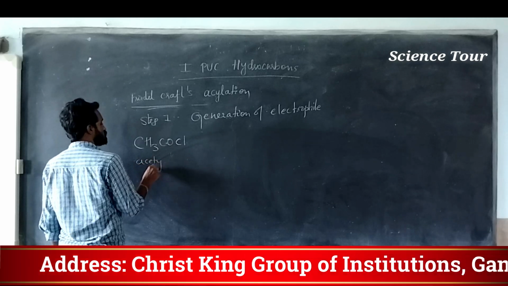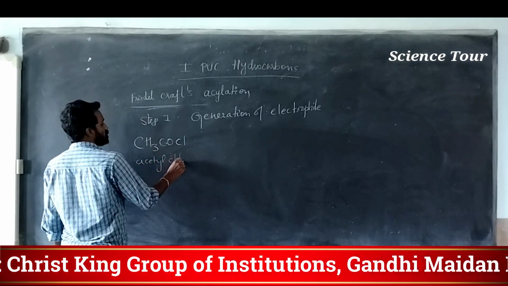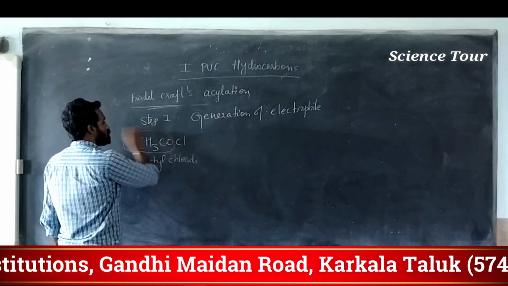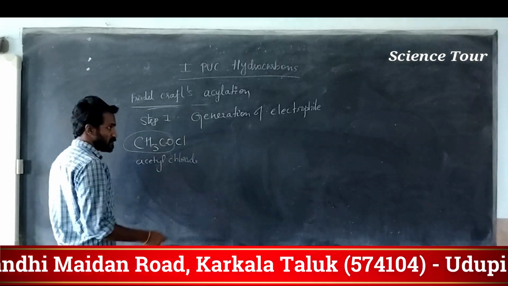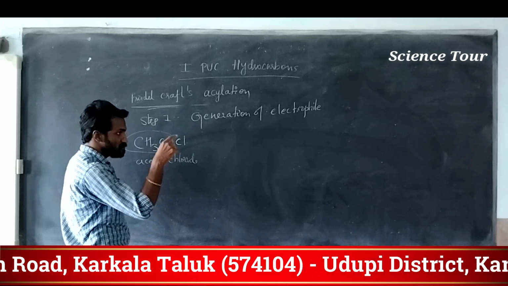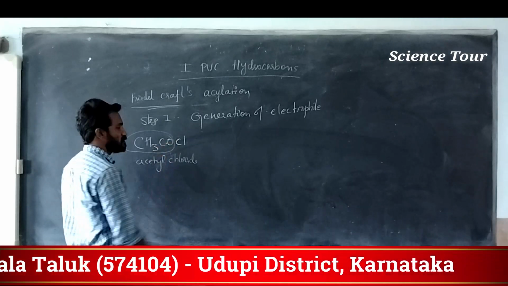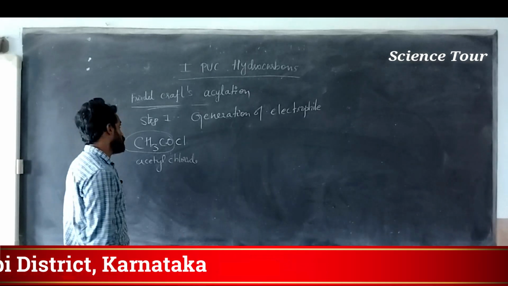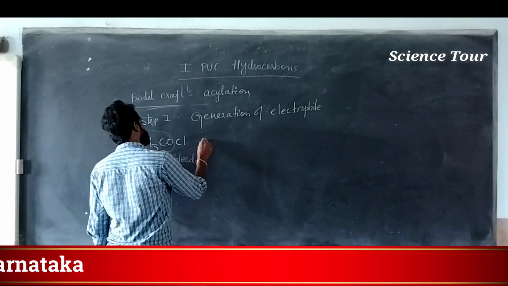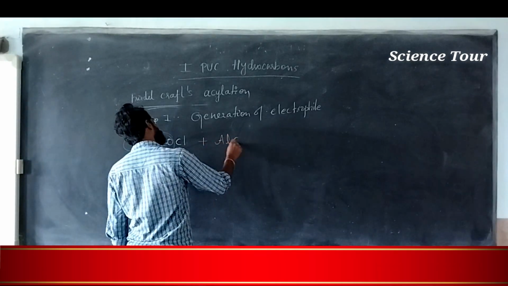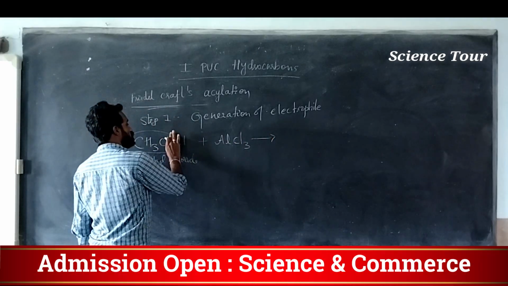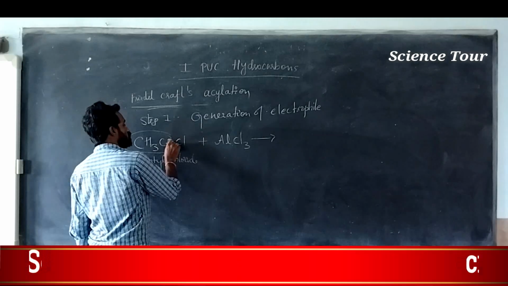This part is actually the electrophile. This electrophile will attack the benzene ring. So it is treated with aluminum chloride or ferric chloride. You can take any of these. The same thing, the chloride bond moves.